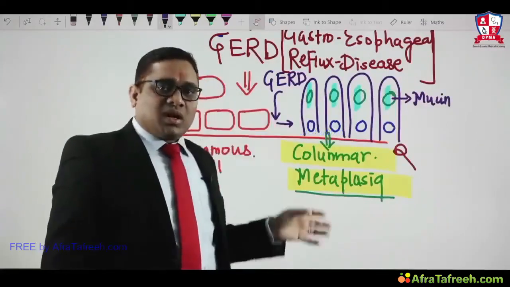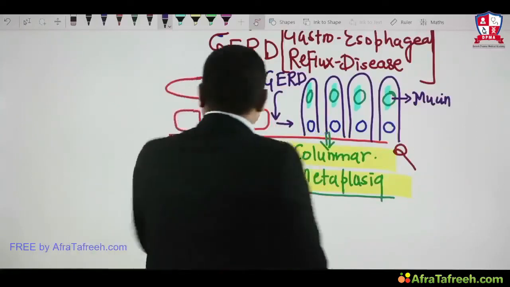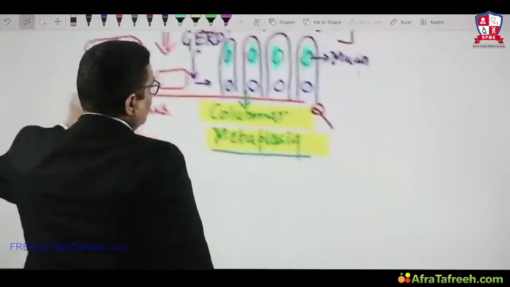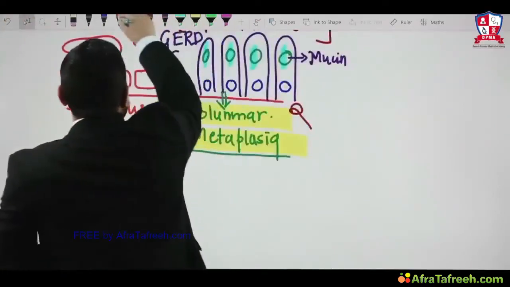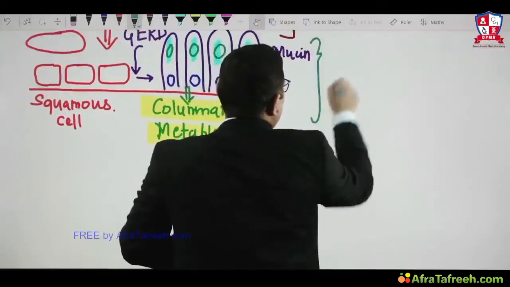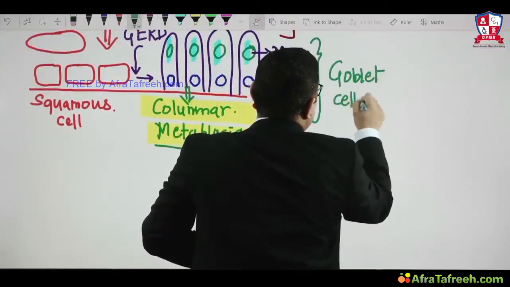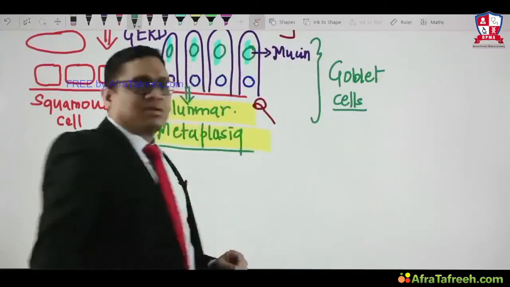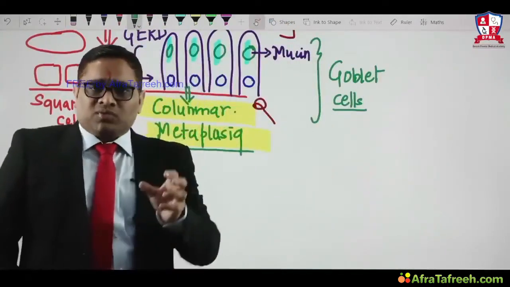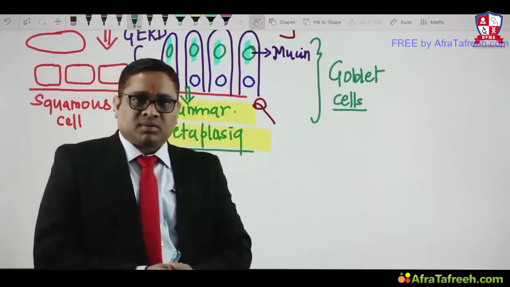This mucin containing vacuolated cells are called goblet cells, right? So all these cells are called goblet cells.